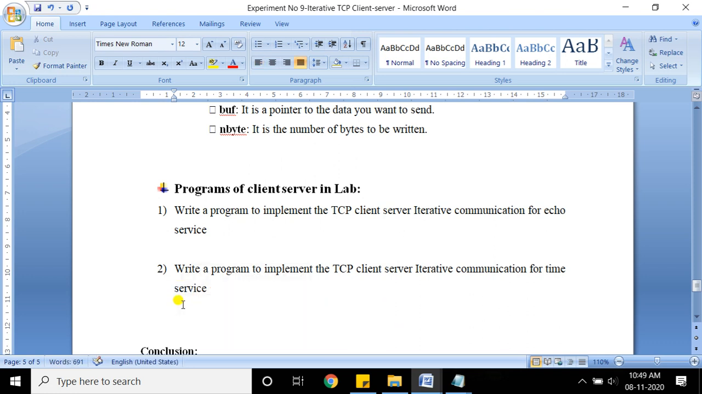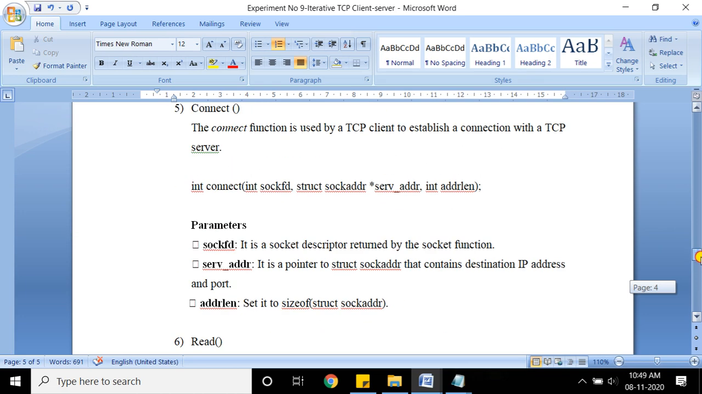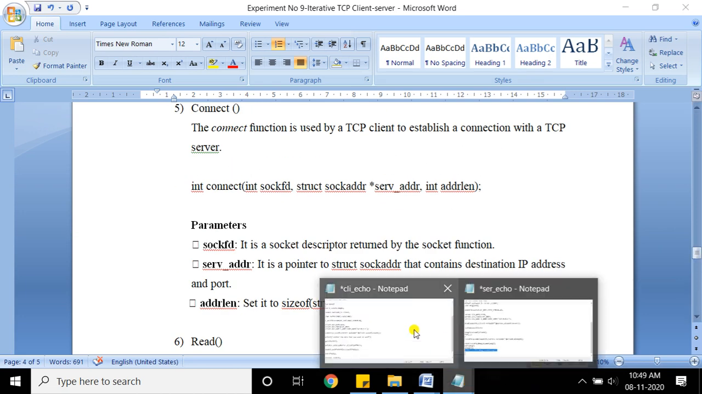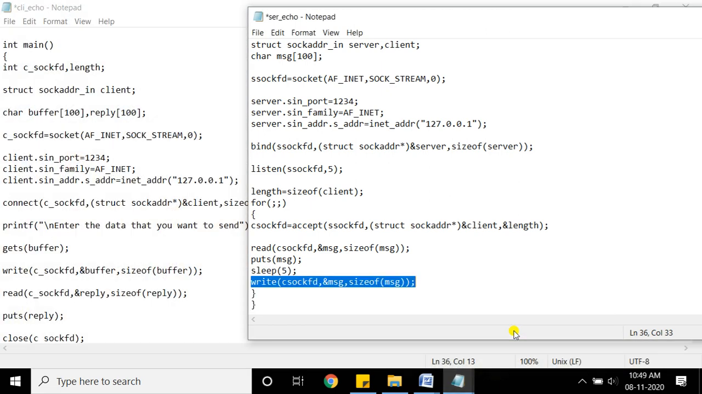I will upload this experiment, my video recording, as well as the client and server programs for TCP communication, the TCP client server program for echo service, on Moodle. In the lab you do the time program yourself. I am going to end this session now. I hope you understand this diagram, all the system calls, and the two programs, client as well as server, that I already showed you. Don't worry, I will put up the sample echo programs, and you have to do the time one yourself.